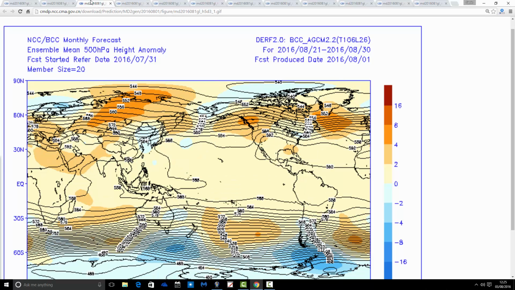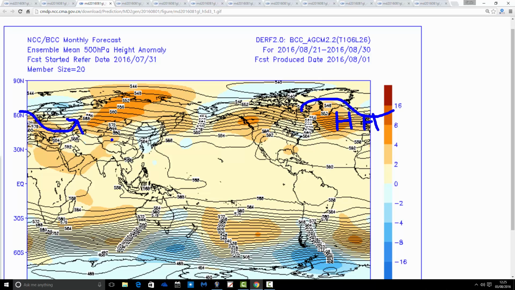But then it's all changed again as we go through to the final 10 days of August, from the 21st through to the 30th. We start to see above average heights beginning to extend in across the country. The centre is actually out in the Atlantic, but it is starting to extend in across the UK. That means the jet stream is probably doing something a bit like that. So this is an improving picture.